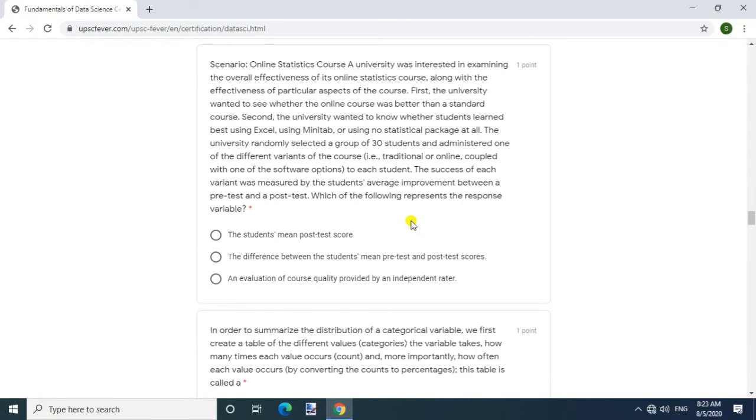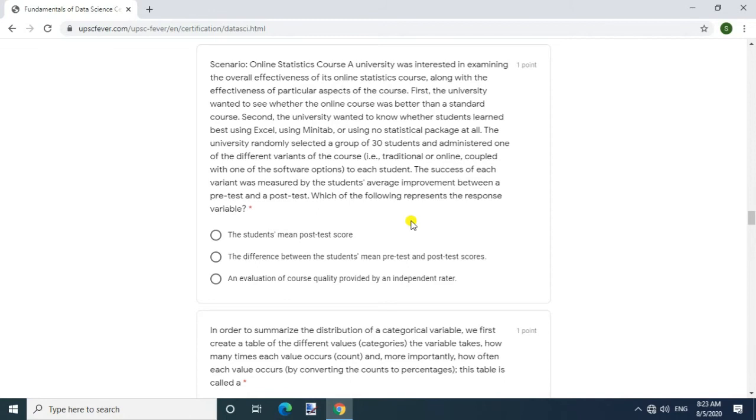Question: scenario: online statistics course. A university was interested in examining the overall effectiveness of its online statistics course along with the effectiveness of particular aspects of the course. First, the university wanted to see whether the online course was better than a standard course.